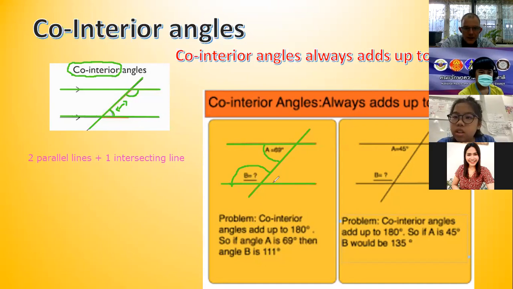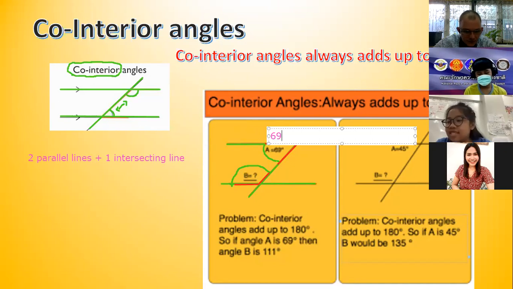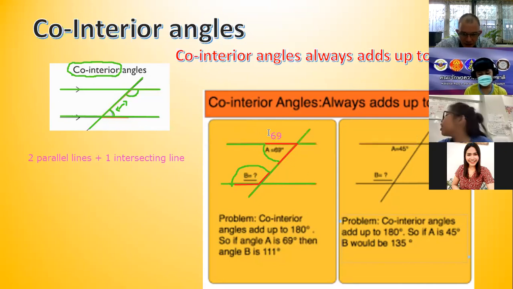B. Yes, B is bigger. Very good. Excellent. Let's look at why. If you look at angle A from here to here, it's small. If you look at angle B from here to here, it's big. So A is acute, an acute angle. Now they tell us that A is 69 degrees. If A is 69, what will the answer be for angle B?